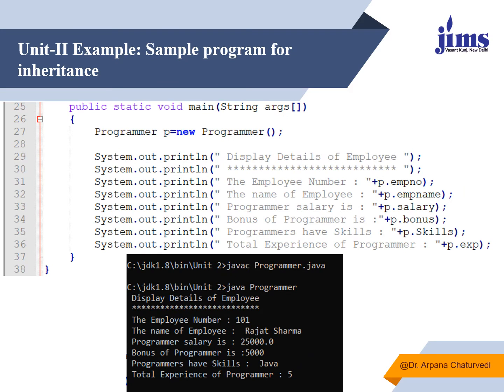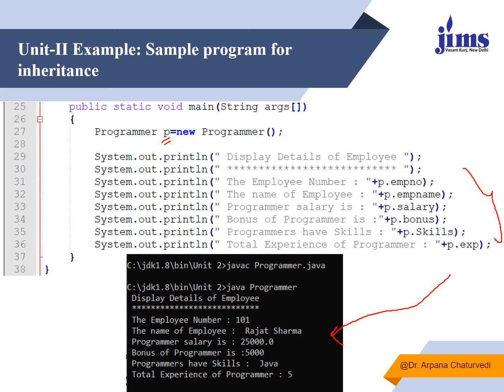Now in main, we will make an object of the child class, that is Programmer. The name of the object is P, and using P, you can see that I am able to access all the data members of the parent class as well as the child class. And you can look over here also that the details which are set through the constructor are being displayed over here. So this is how inheritance works.